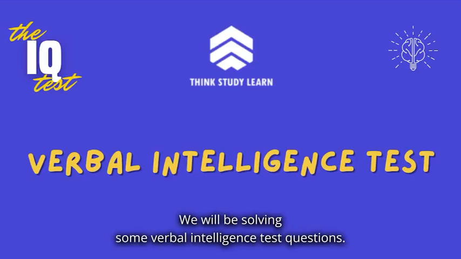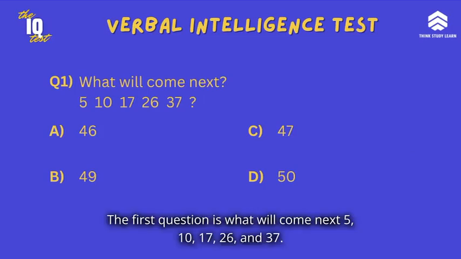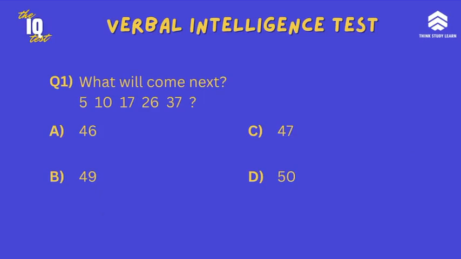We will be solving some verbal intelligence test questions. The first question is, what will come next? 5, 10, 17, 26 and 37. The options are 46, 47, 49 and 50.